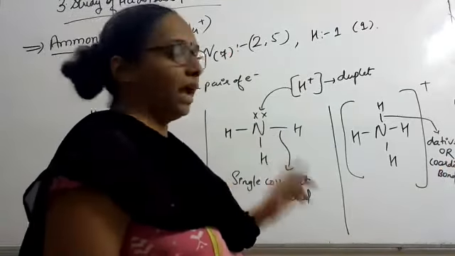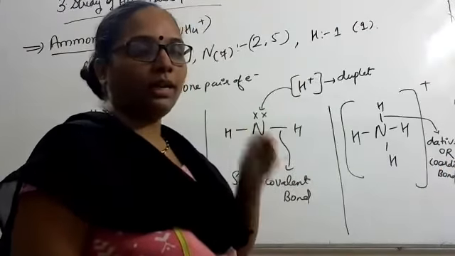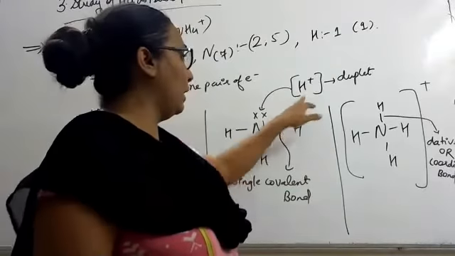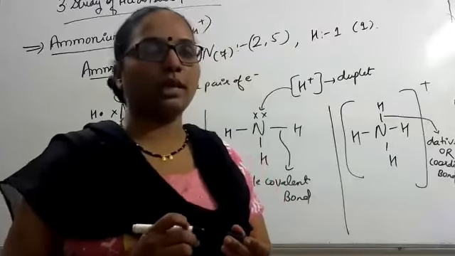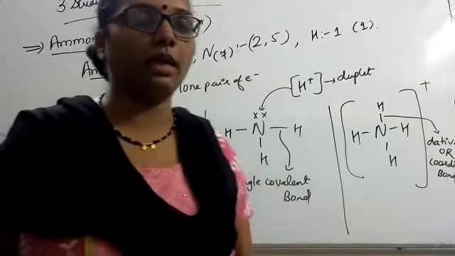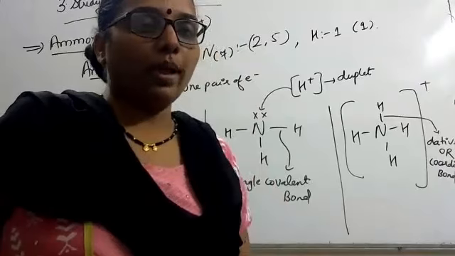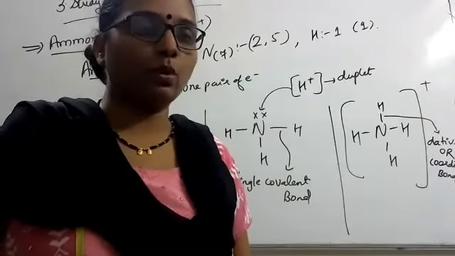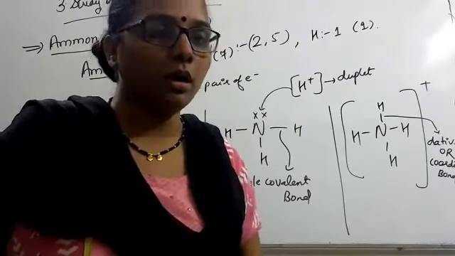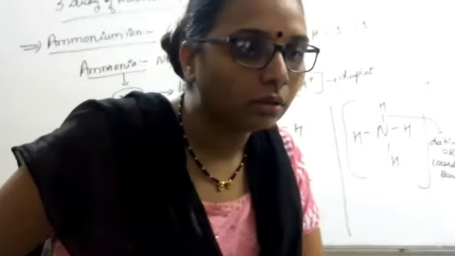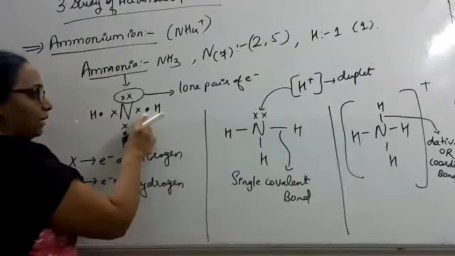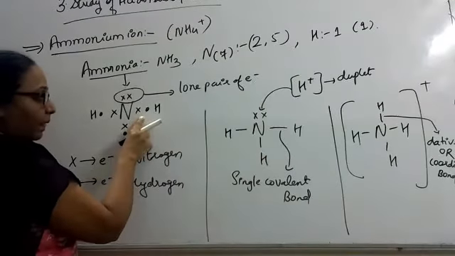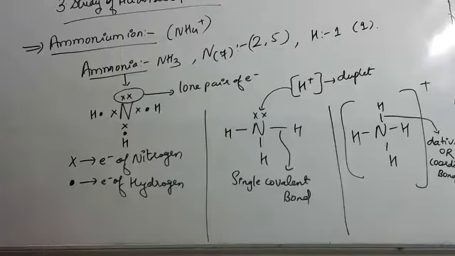Here nitrogen and hydrogen both are there, but only nitrogen is sharing the electrons with hydrogen because it has a lone pair of electrons. Lone pair of electrons are the electrons which are not shared with any other atom. So when this base accepts the proton, it forms a dative bond. It is a single covalent bond because only two electrons are shared. We have done this before.